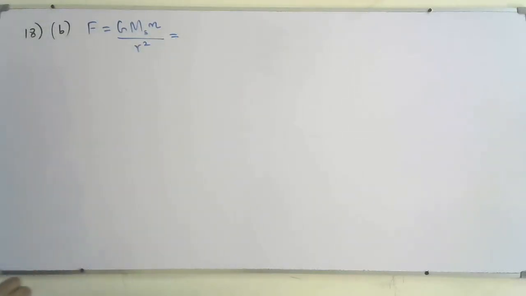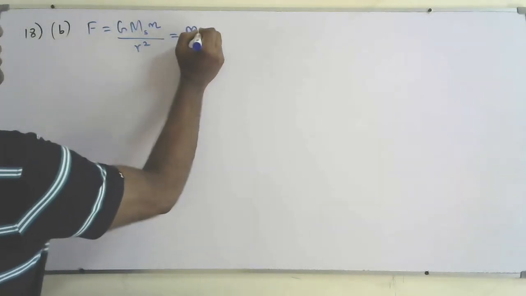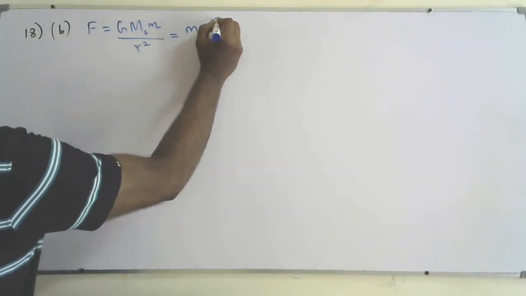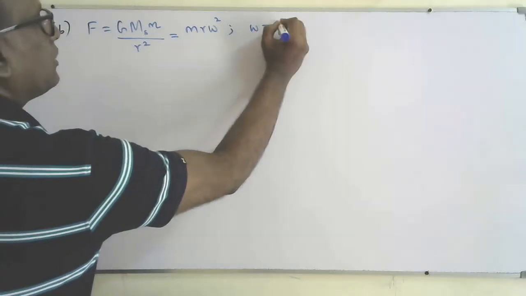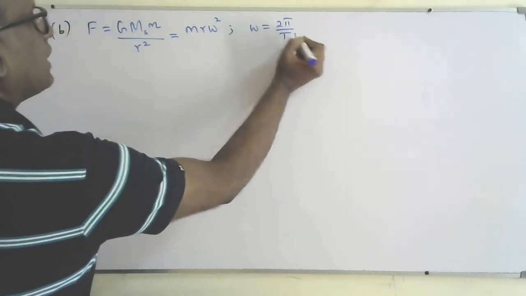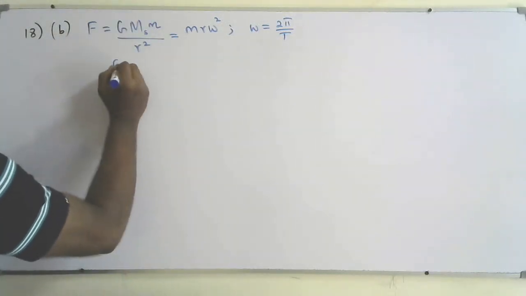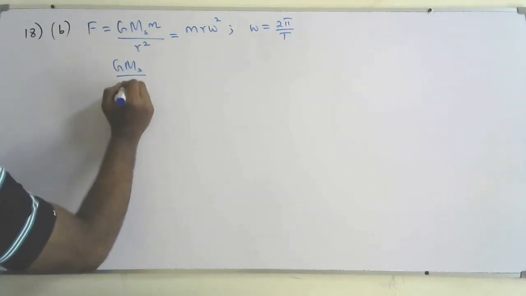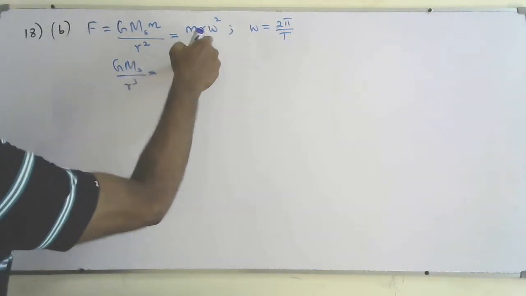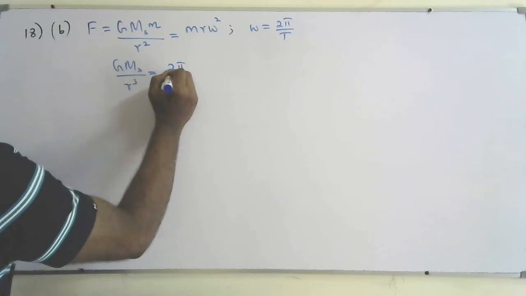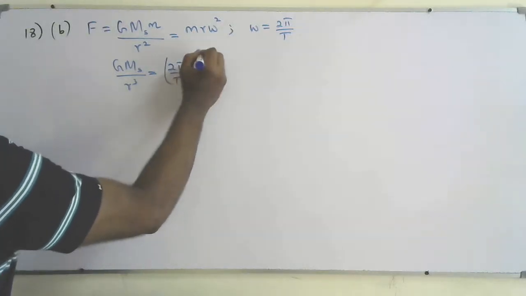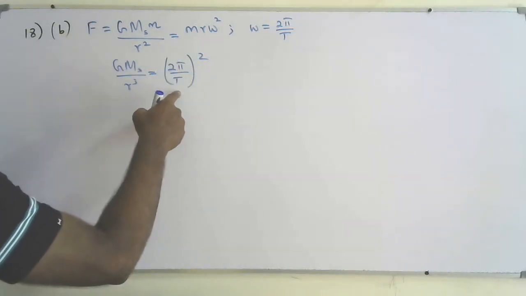That will be the centripetal force, m r omega squared. And we know omega equals 2 pi over T. So m and m will get cancelled. So G Ms over r cubed equals omega squared. I can say 2 pi over T, all things squared. So that will be 4 pi squared over T squared.